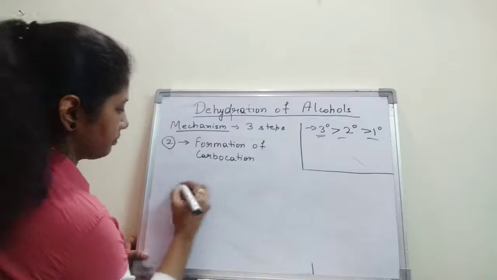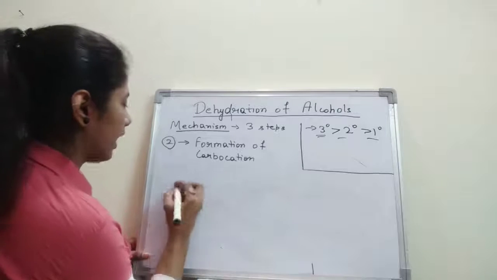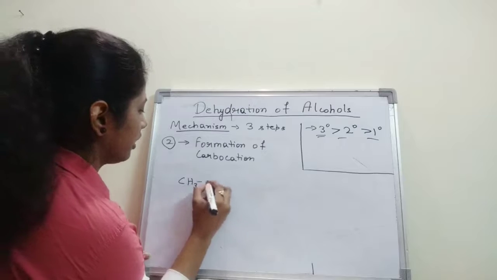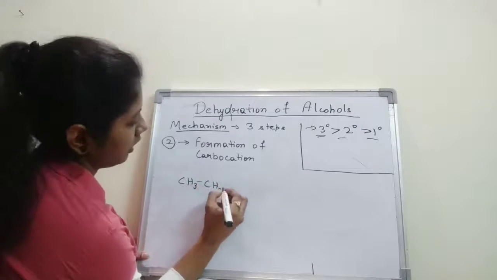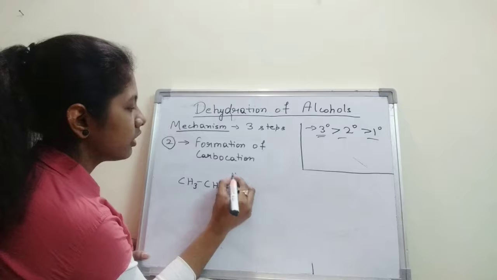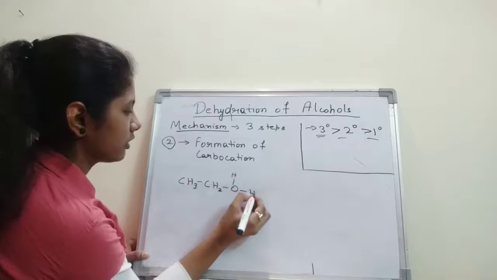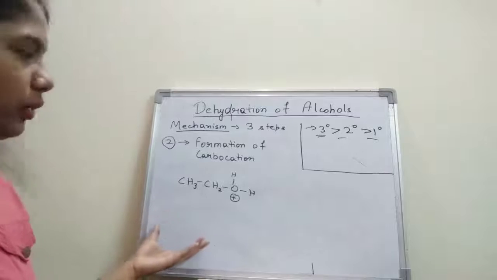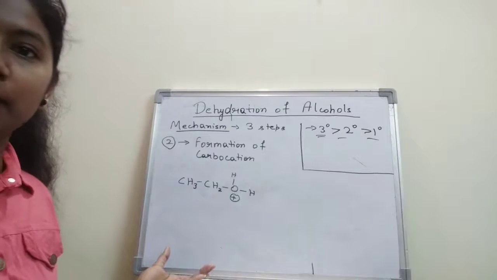Now, what did we have in the last step? We had this molecule, CH3, CH2, and this oxygen with 2 hydrogens on it, with a positive charge. This was a protonated alcohol that was formed in the first step.